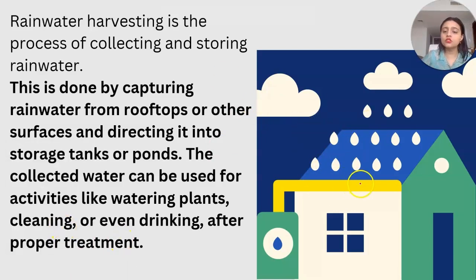You can see this pipe going into an underground tunnel, and a tank is there, and they can make use of the underground water from the rainfall they have stored. All this process in which we store the rainfall through the rooftops is known as rainwater harvesting.